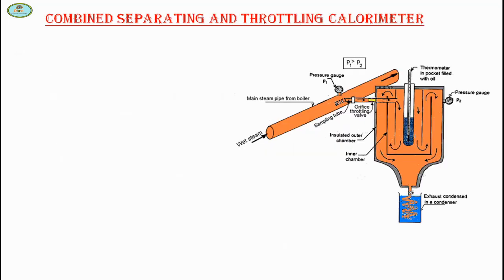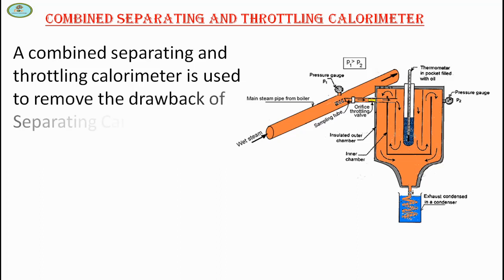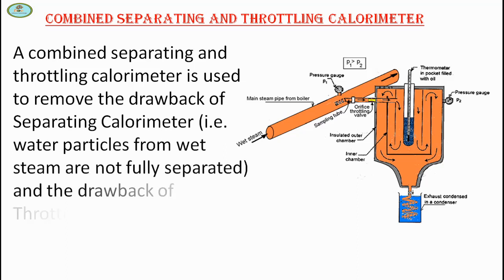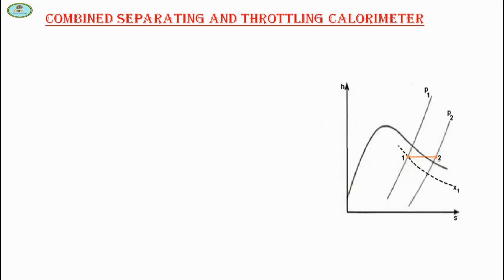Next one is the combined separating and throttling calorimeter. A combined separating and throttling calorimeter is used to remove the drawback of the separating calorimeter, where water particles from wet steam are not fully separated, and the drawback of the throttling calorimeter, which is not suitable for very wet steam. So, the principle of the combined separating and throttling calorimeter.